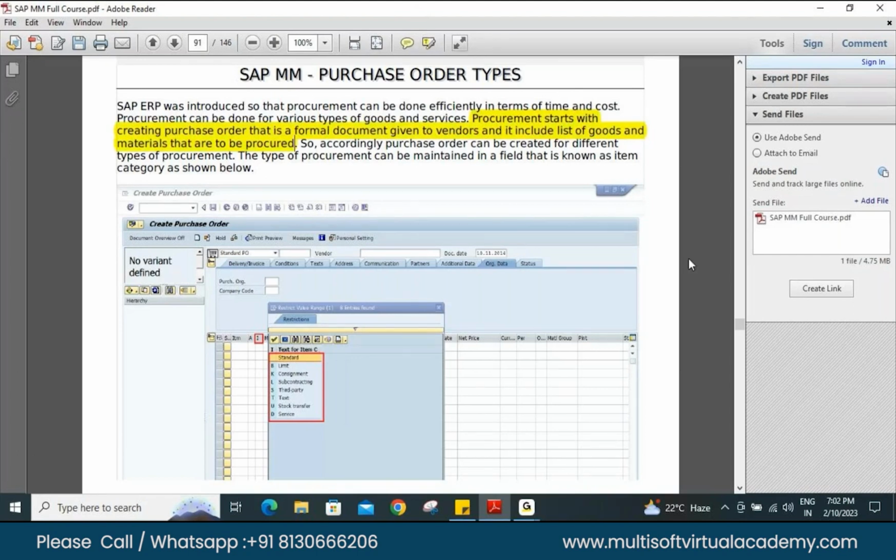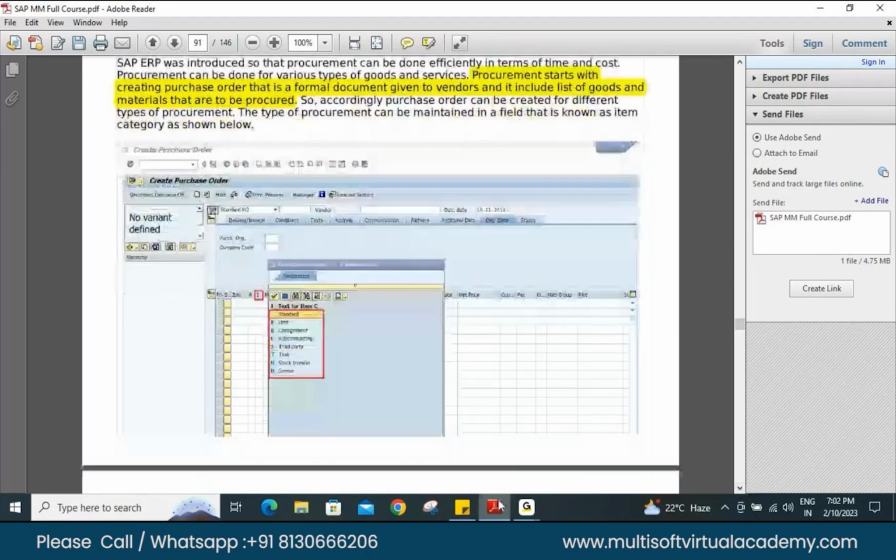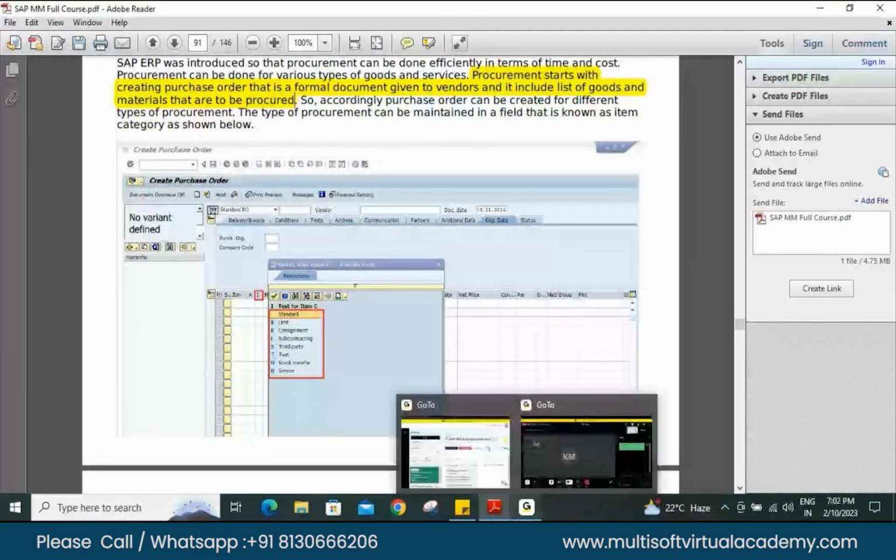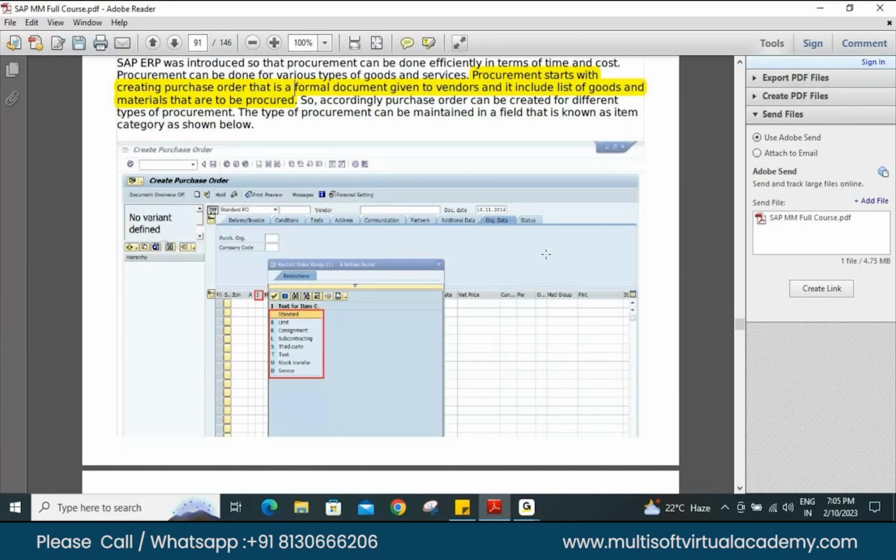What is procurement type? What is purchase order type? This is very important. Are you getting purchase order type? What is the meaning of the purchase order type? By checking the purchase order type itself, you can check. Generally, we create a purchase order if we want to procure some goods and materials from the vendor, right? But it is not the case that we always have to create a purchase order when we have to procure the goods. Sometimes what happens, we have procured the material for one of the plants, but we have four plants in total.